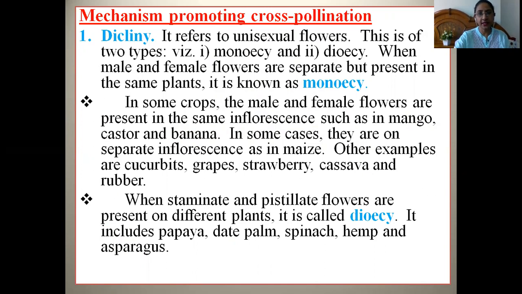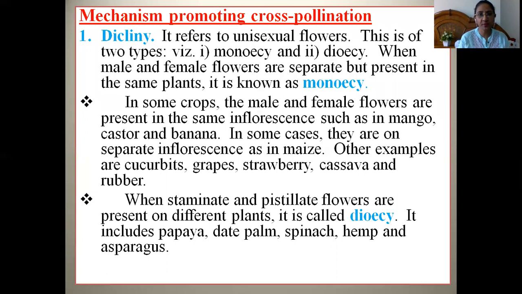First is diclinism. Diclinism is again of two types, that is monoecy and dioecy. Now we will see in detail what it means. Diclinism actually refers to unisexual flowers. We have seen what bisexual and unisexual flowers are. Bisexual flowers are those which have both male and female reproductive parts, like androecium, gynoecium, sepals, petals, stamens.